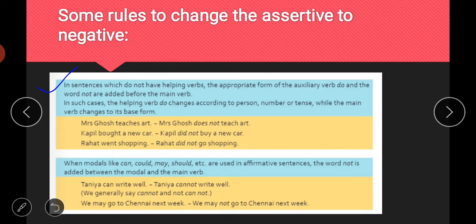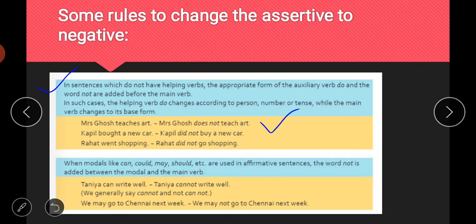So first is Mrs. Ghosh teaches art. Mrs. Ghosh does not teach art. Mrs. Ghosh is singular, and with a singular subject we use does. With a plural subject we use do. I think it is already known to you that in the case of a singular subject we use does, and in the case of a plural subject we use do. For example, if I say they do not come today, they is a plural subject. Here we will use the helping verb do, not does. We don't say they does not; it is they do not. Mrs. Ghosh is a singular subject, so we will use does here. So Mrs. Ghosh does not teach art.